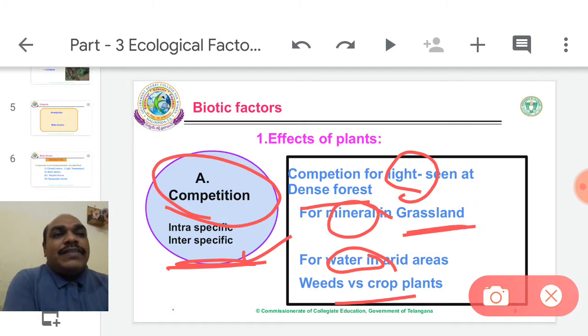For minerals, take grasslands, where all are grasses. All the grass plants try to absorb minerals because they need the same type of habitat and the same type of food. Therefore those grass plants compete with each other.